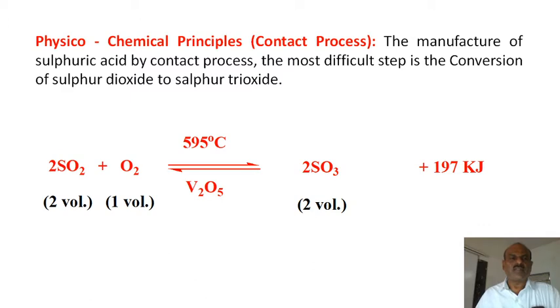In the manufacture of sulfuric acid by the contact process, the most typical step is the conversion of sulfur dioxide to sulfur trioxide. So SO2 is 2 volumes, O2 is 1 volume, and SO3 is 2 volumes. Remember, the starting materials are 3 volumes and the product obtained is 2 volumes, in the presence of a catalyst, vanadium pentoxide, which is also important.